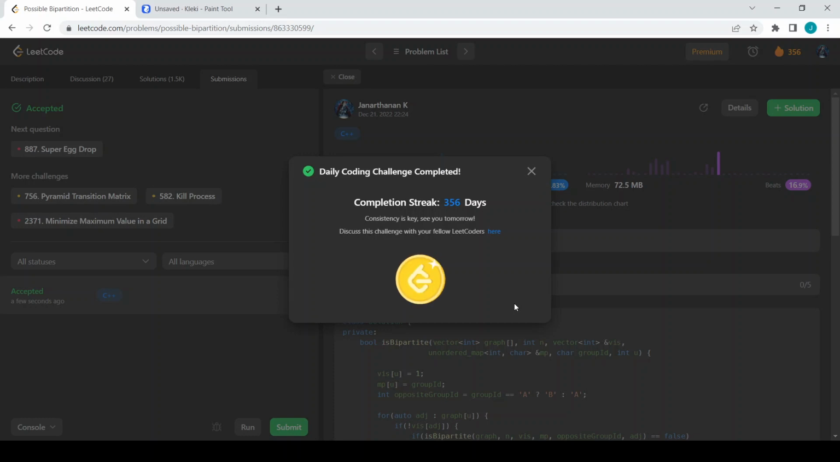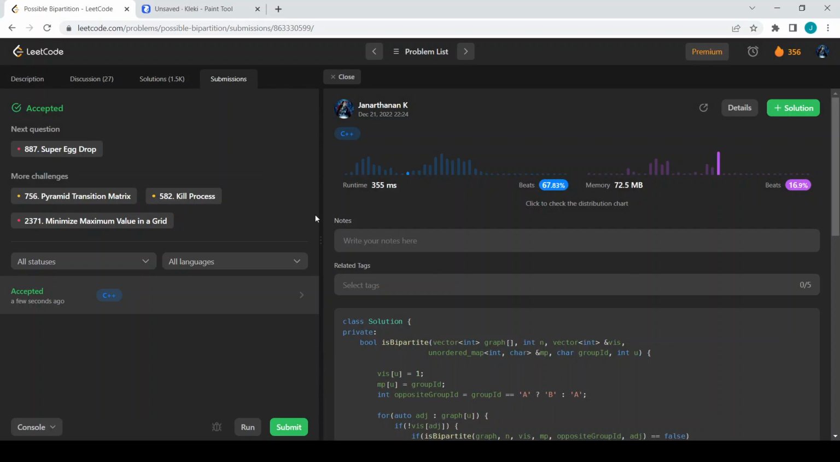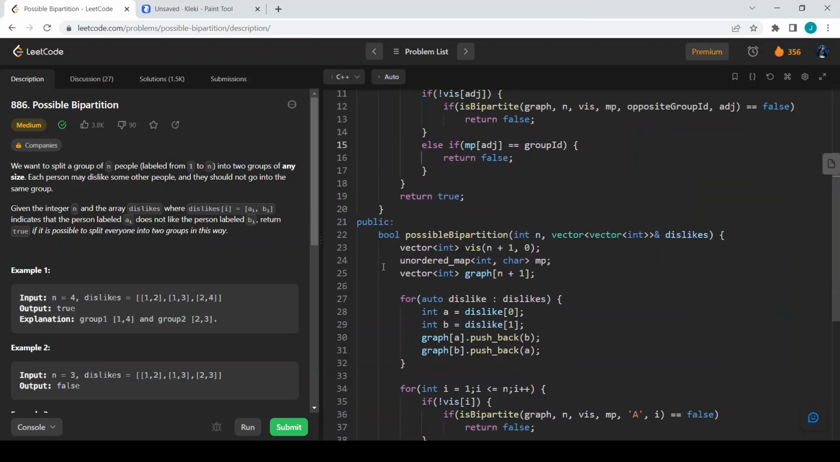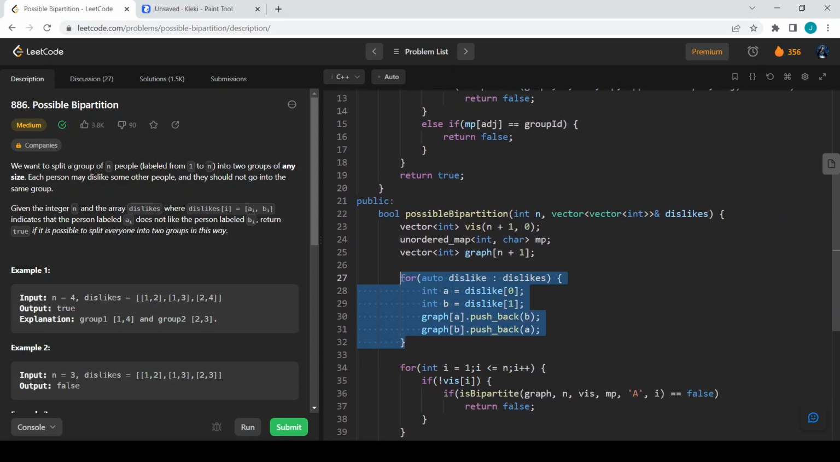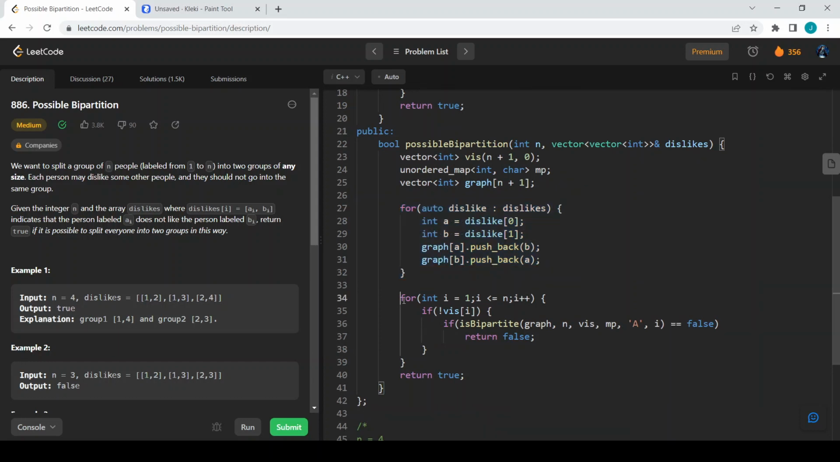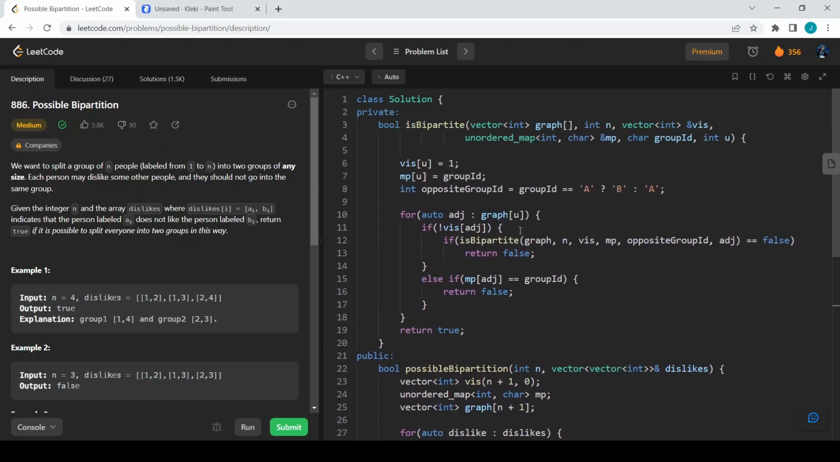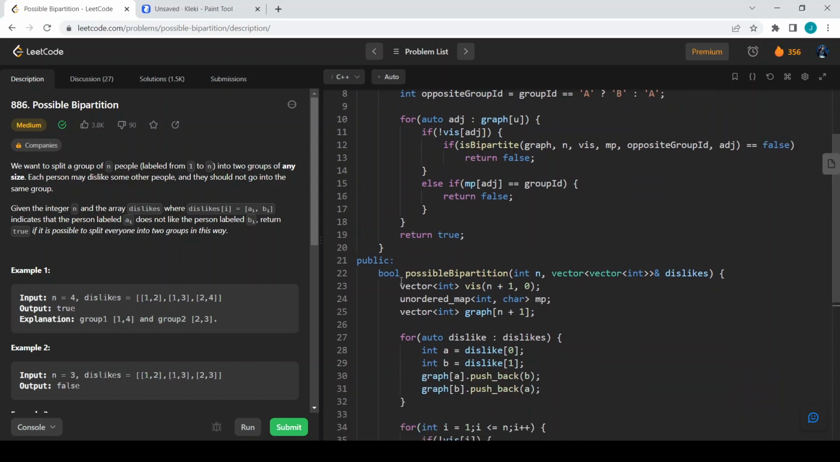Superb. This is a DFS solution, and let us do the time complexity analysis. Let us consider this is going to be an order of n, and this is an order of m, and this is an order of n, and this isBipartite function is doing a normal DFS. If there are e edges and n nodes, then the total time complexity will be n plus e, and the space complexity here will be an order of n plus e as well, because we are actually having a graph here.